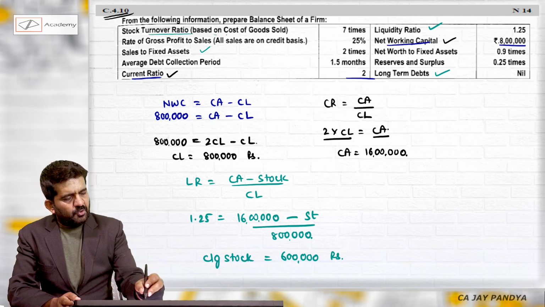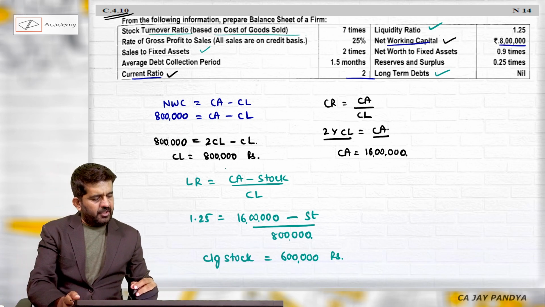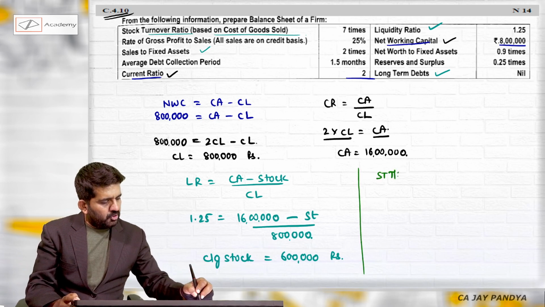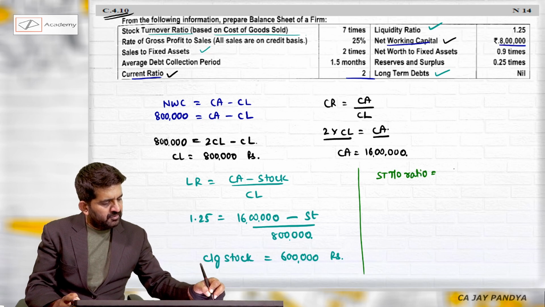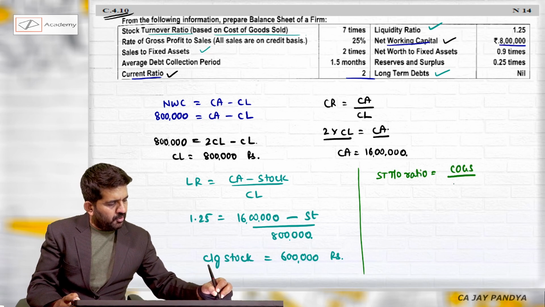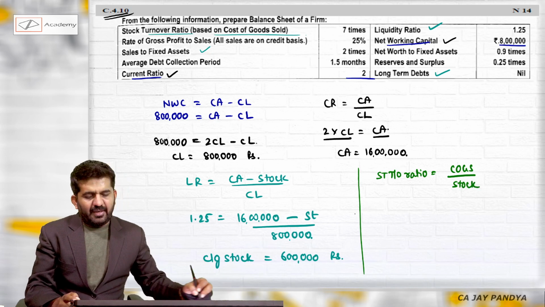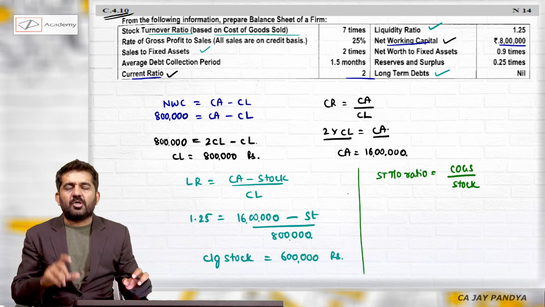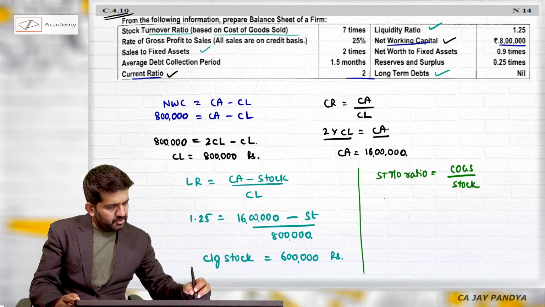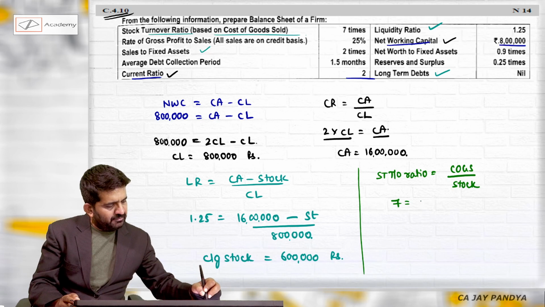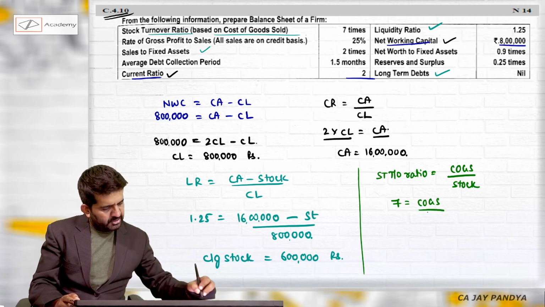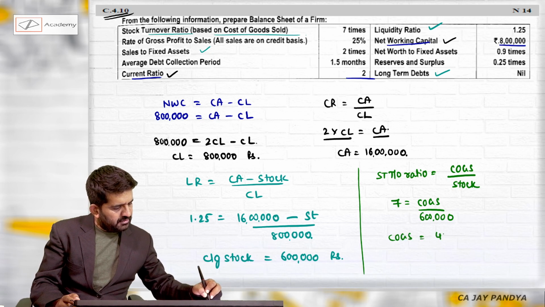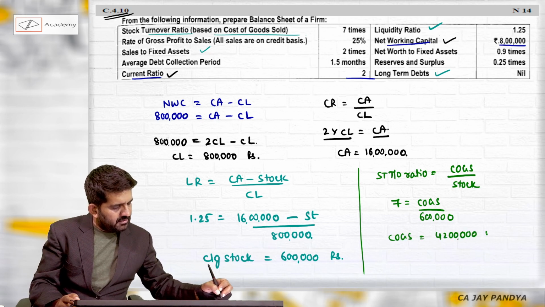Stock turnover ratio based upon COGS. So we can find out COGS from that point. Stock turnover ratio is equal to COGS upon stock. Now I am assuming average stock is the same as opening stock and closing stock. So closing stock is equal to opening stock is equal to average stock. Stock turnover ratio is 7 times. COGS upon stock, and stock is 6 lakhs. So COGS is 42 lakhs.